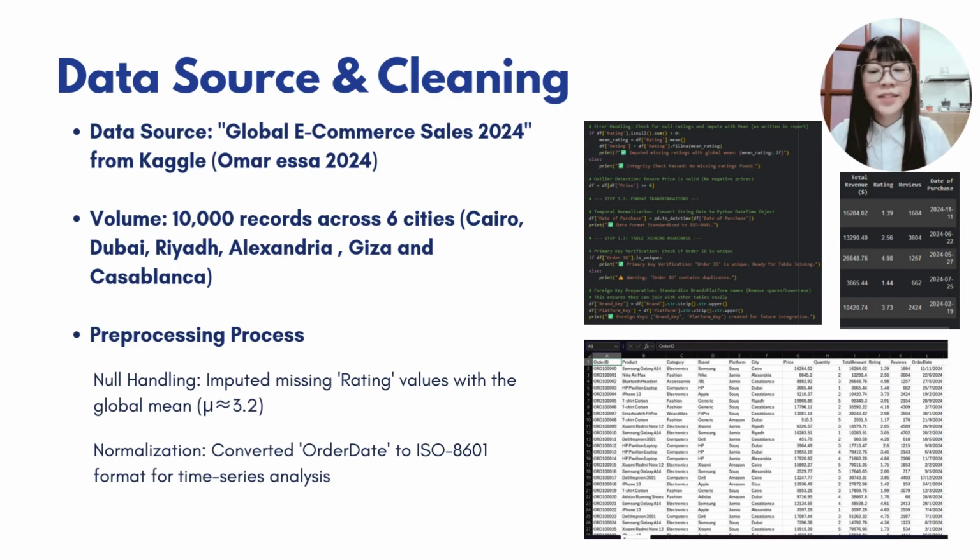The second processing step involved date normalization. The original date format, the order date variable, was stored in string format, which limits the time series analysis. To solve this, the date was converted into the ISO 8601 date format, enabling the tool to correctly recognize the hierarchies such as year, month, and date. Overall, these cleaning steps ensured that the dataset was complete and consistent to analyze and visualize the data.